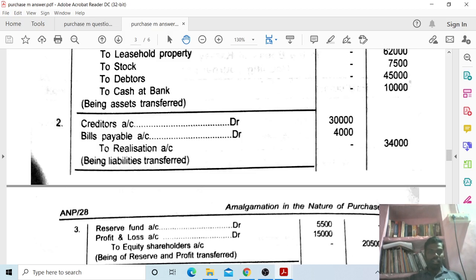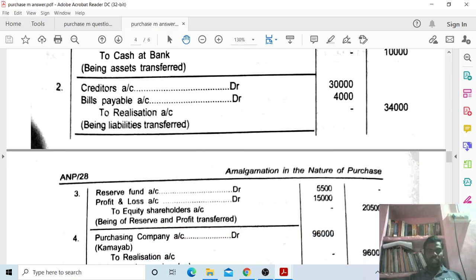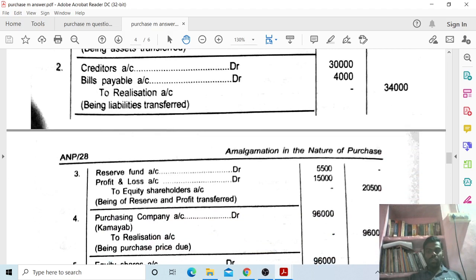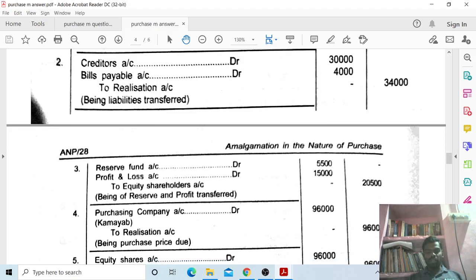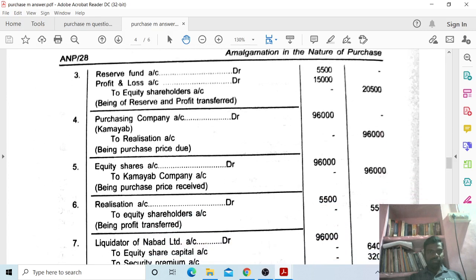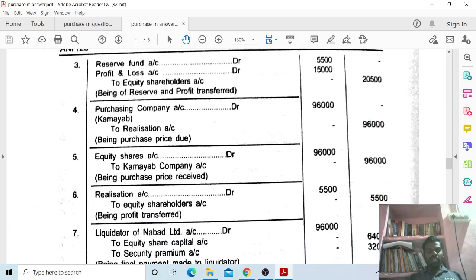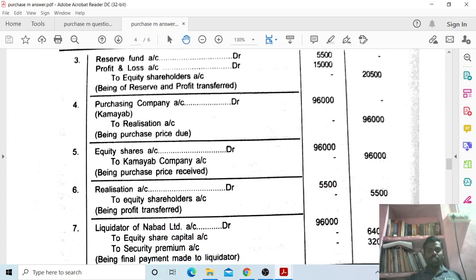Next, creditors account debit to bills payable account debit to realization account. 30,000 of NABARD Limited and 4,000 of NABARD Limited bills payable, so to realization account 34,000, being liabilities transferred. Third one, reserve fund account debit, profit and loss account debit, to equity shareholders account. Reserve fund 5,500 of NABARD Limited and profit and loss account 15,000. Total to equity shareholders account 20,500, being reserves and profit transferred.